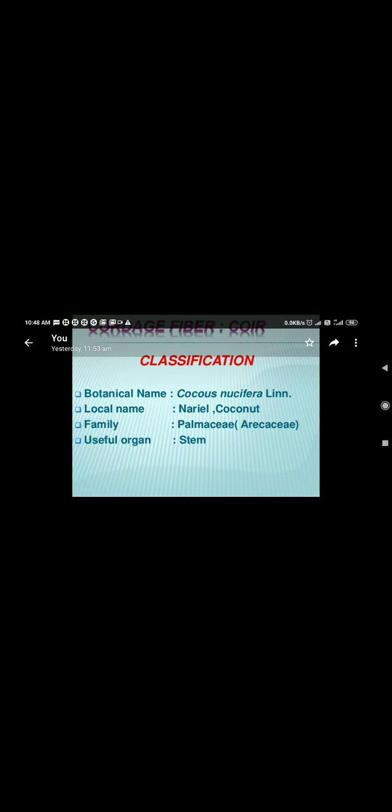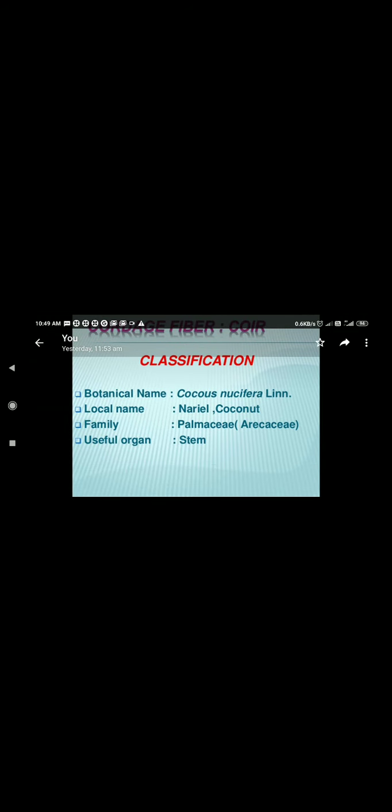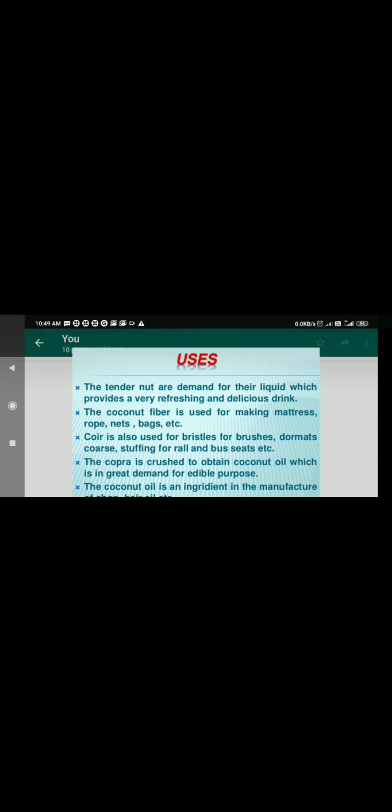Cordage fibers, that is coir. Classification: botanical name is Cocos nucifera, local name is Nariyal coconut, family belonging to Palmaceae, another name is Ericaceae. Useful organ is fruit. Okay, coir. Now usage of coir: